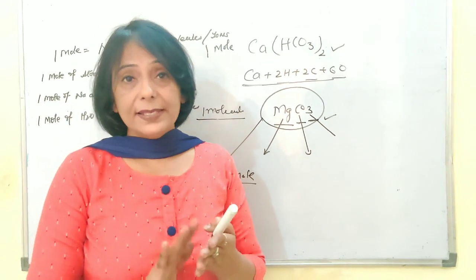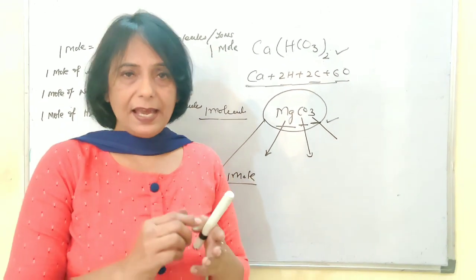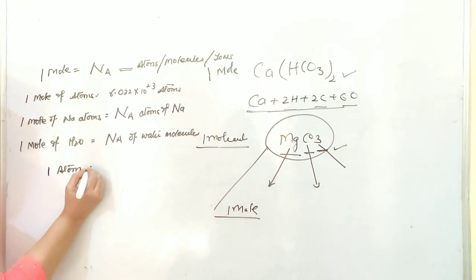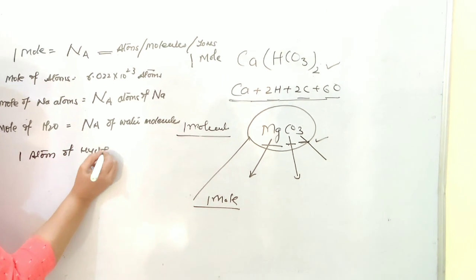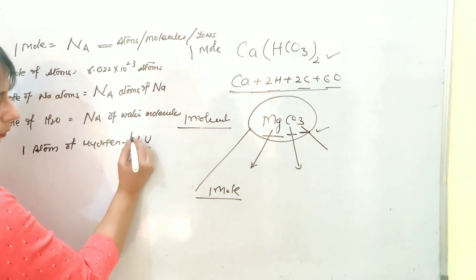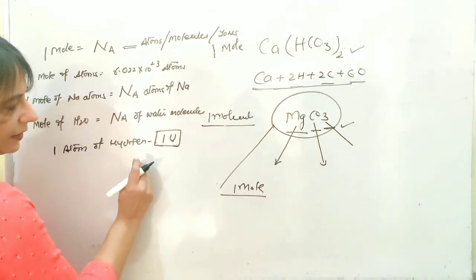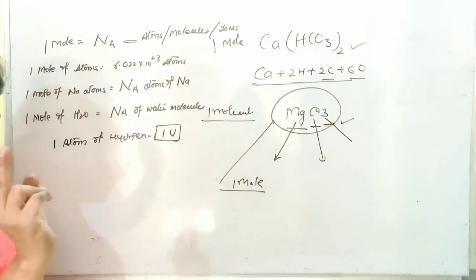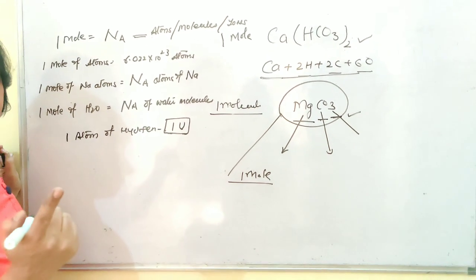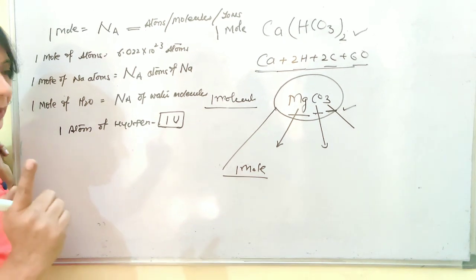Now, if I say I have taken 1 atom of hydrogen, the mass of hydrogen is known to you: 1 atom of hydrogen is 1 U. I think that till this time you must have learned the masses of at least the first 20 elements from the periodic table, which is very much required at least in class 9.